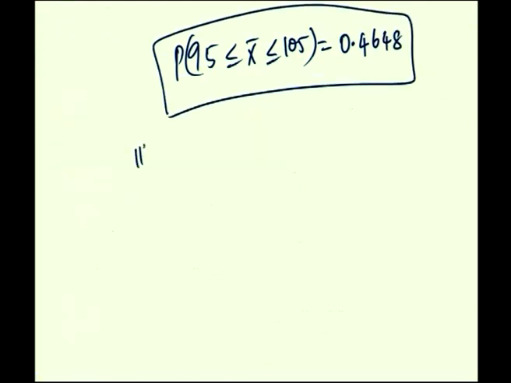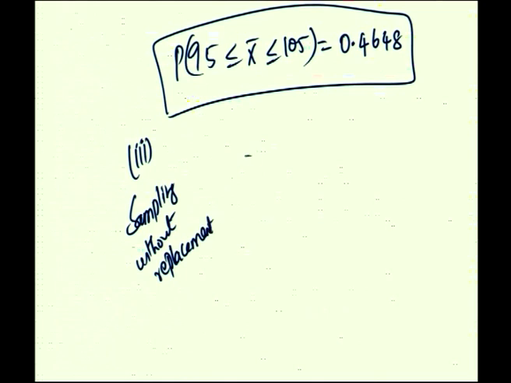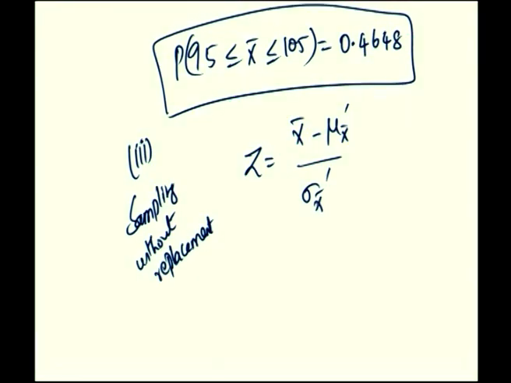Okay. Next, we have the case of sampling without replacement. So, the z value will change because the standard deviation value changes. So, z is equal to x bar minus mu x bar dash divided by sigma x bar dash. This dash represents the corresponding mean and standard deviation of the sample mean x bar in the case of sampling without replacement.